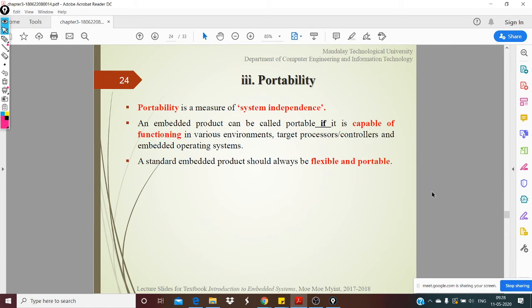The next is portability. That's again an extension of evolvability. Portability is nothing but you should be able to take specific parts of your embedded system and port them somewhere else. I'm not saying you can take the embedded system in a microwave and put it in a washing machine. We saw that example earlier, right?